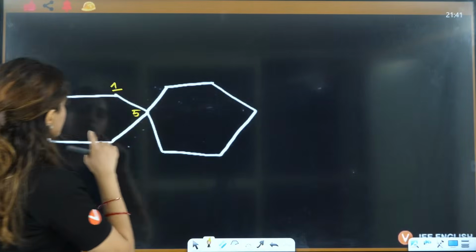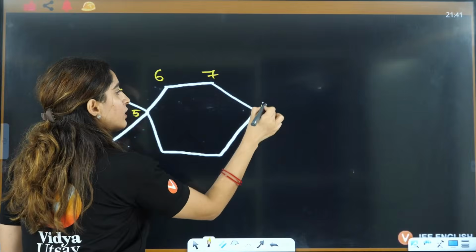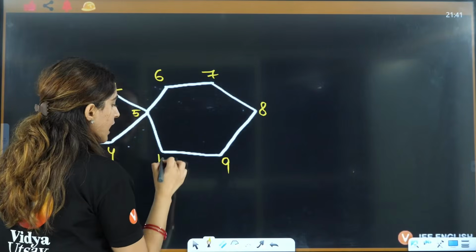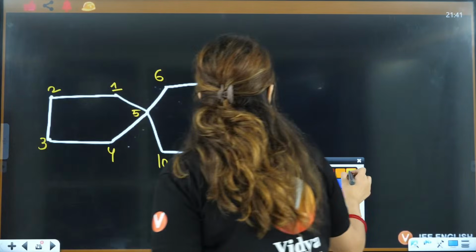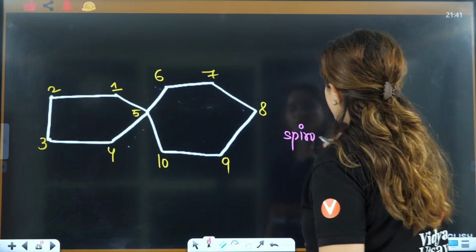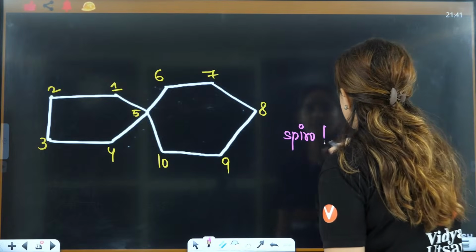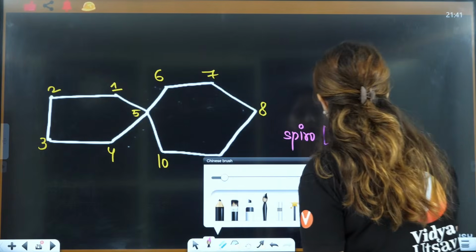Right? So here it is 1, 2, 3, 4, 5, then 6, 7, 8, 9 and 10. So here you will write Spiro. You have written Spiro. After that what will you write? This is bracket, goes from minima to maxima.